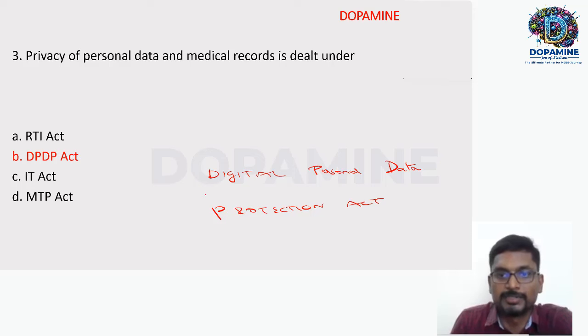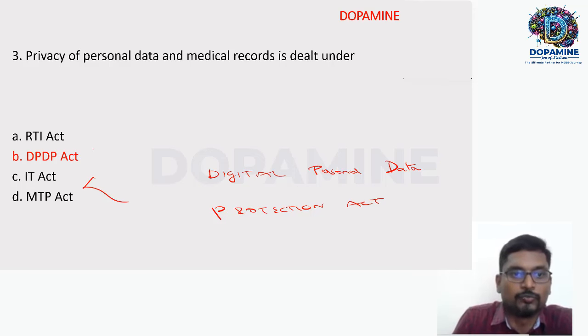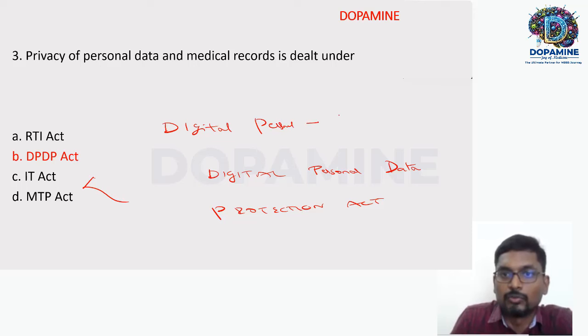There will be digital personal data of a person, and those who keep the records are called data managers. There shall be a fiduciary relationship. All those responsibilities lie on the data manager or the institution where all the records are kept.